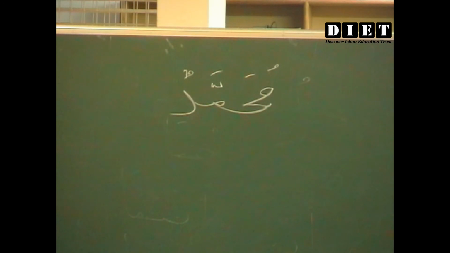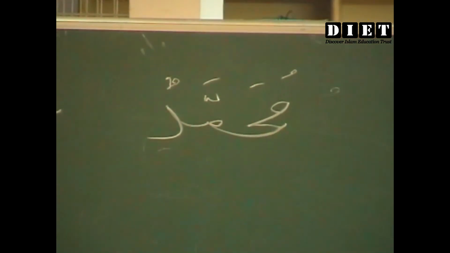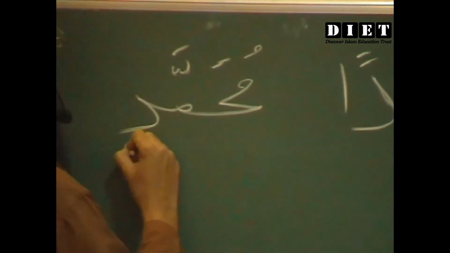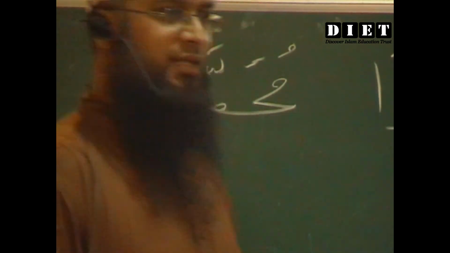What is this? Muhammadun. What is this? Muhammadan. Muhammadin.